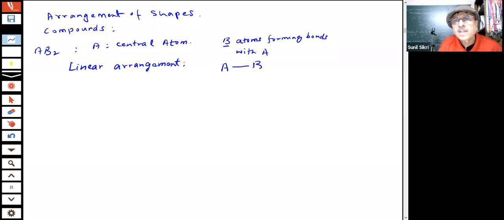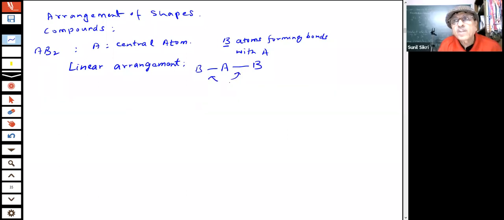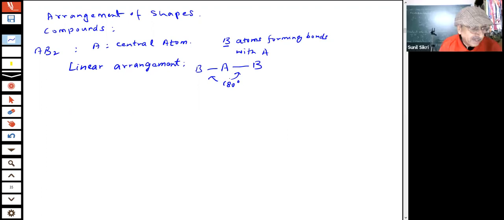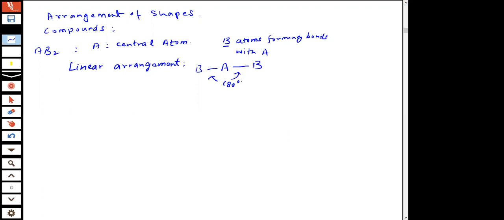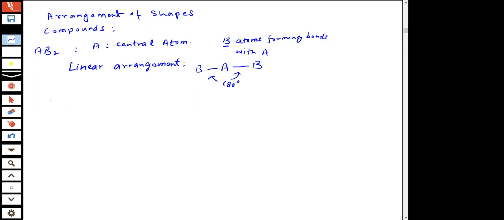So this will look like a linear shape, and this bond angle should be 180 degrees. You cannot go beyond this. So there is a linear arrangement which we call a linear shape. This is a linear bond angle of 180 degrees, and this example we have already said. Supposing we are saying